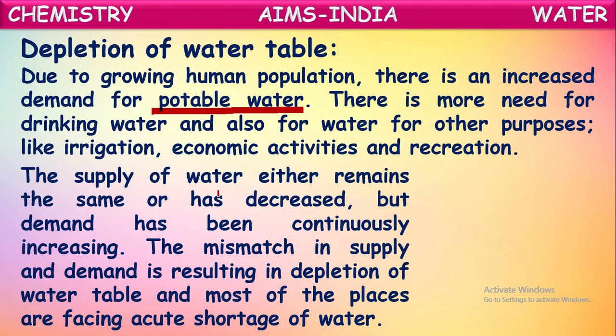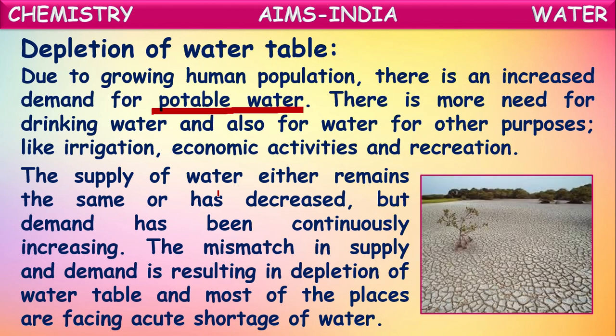Why? Because more bore wells are dug and more groundwater is being taken out, but there is not much water seeping into the ground again. There is no recharge because less rain is occurring due to deforestation and pollution. So all this results in the depletion of the water table. This causes further drought, isn't it?